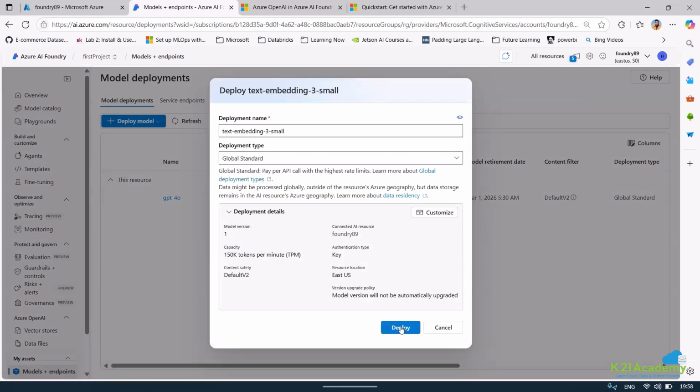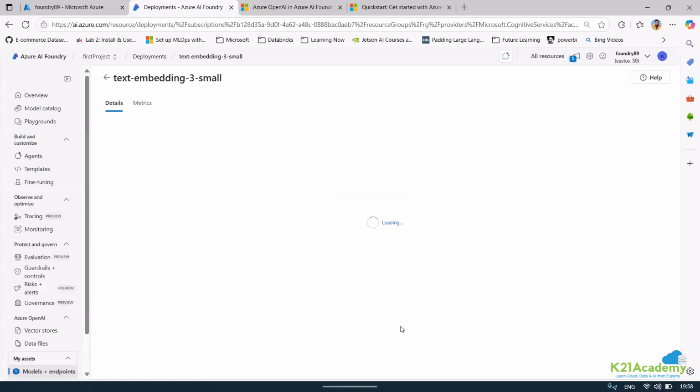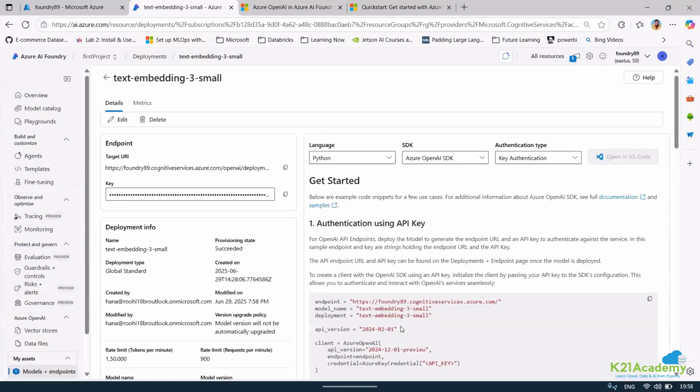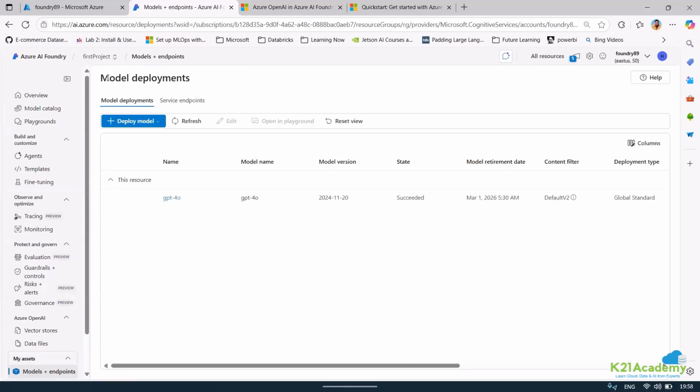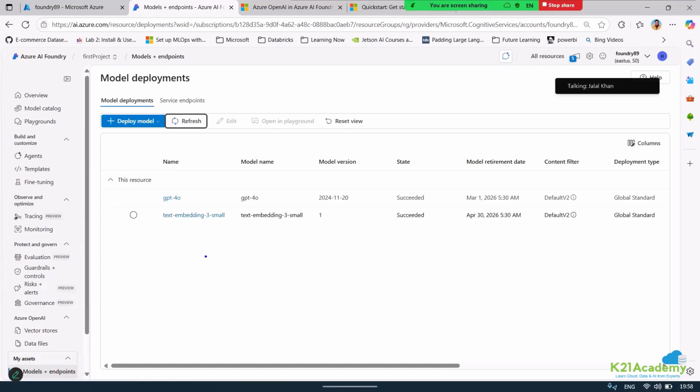I was finding some difficulty when I tried to use embedding 3 large, because this one has a vector length of 1536, but embedding large had a longer vector length, which was not able to merge with my Azure AI Search, because Azure AI Search has a vector length limit of 1536. That's the reason I researched and found that embedding 3 small has the same vector length as AI Search.